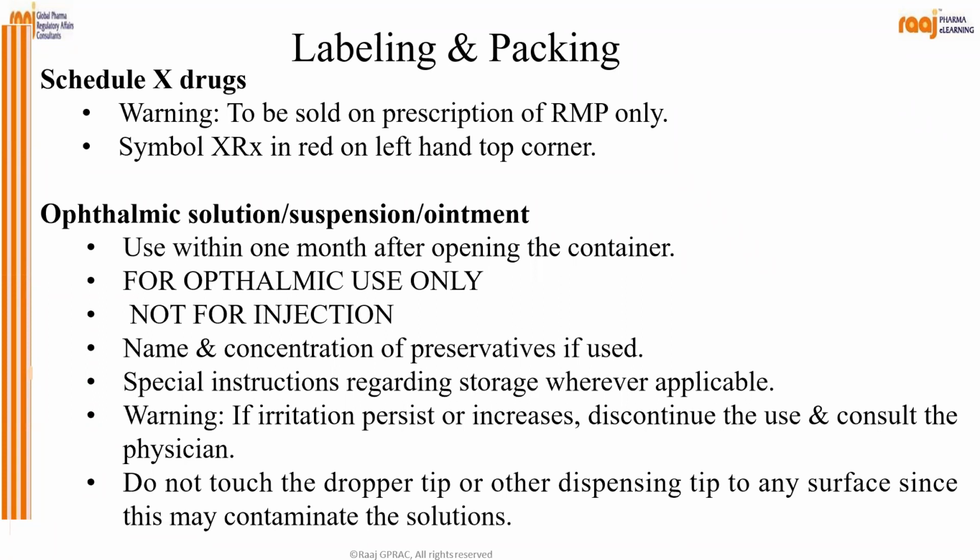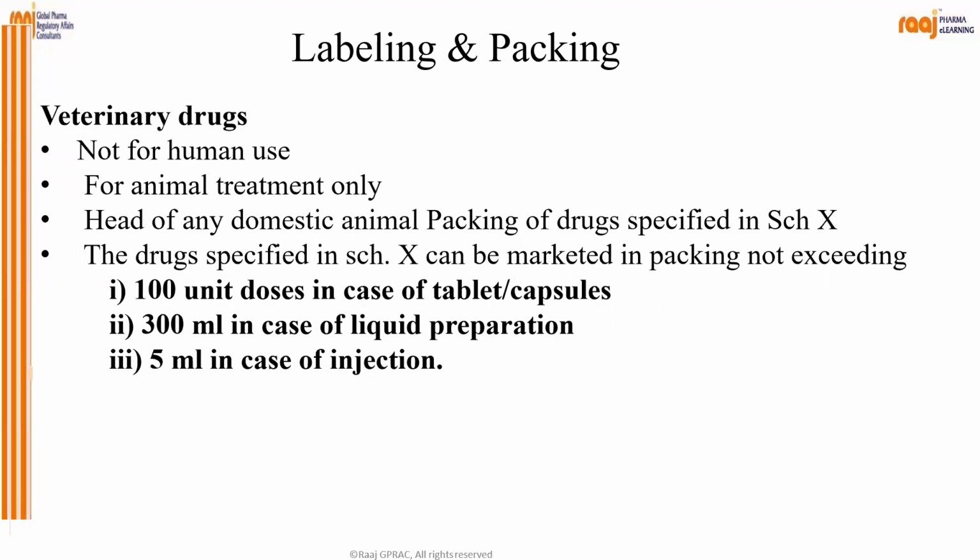Ophthalmic: for ophthalmic use only, not for injection. Use within 1 month after opening the container. Name and concentration, special instruction, warning, do not touch the dropper tip, and so on. These are very important things you have to remember as a pharmacist. Then for veterinary drugs, not for human use, for animal treatment only.